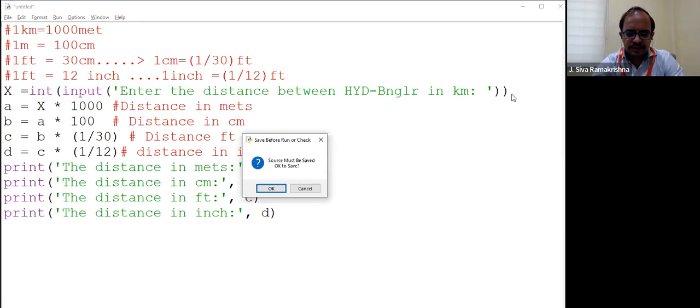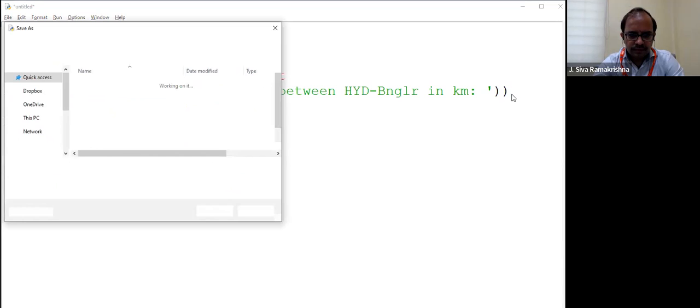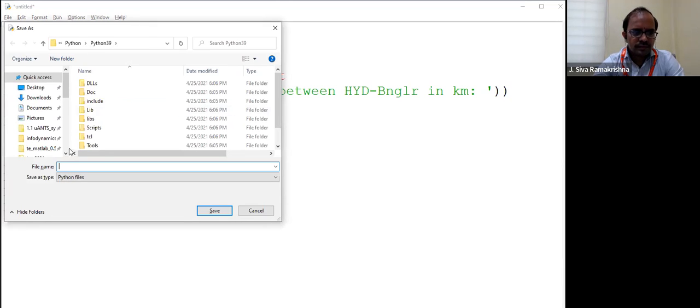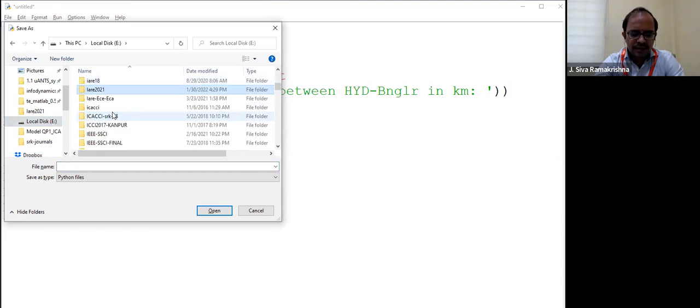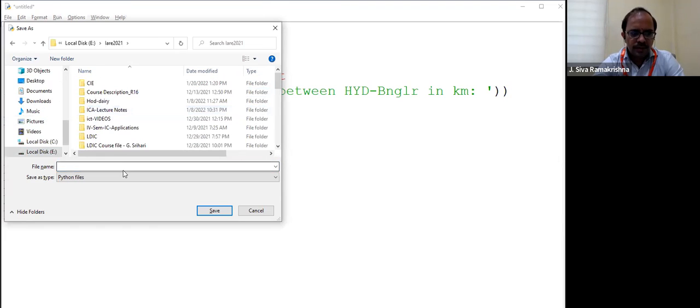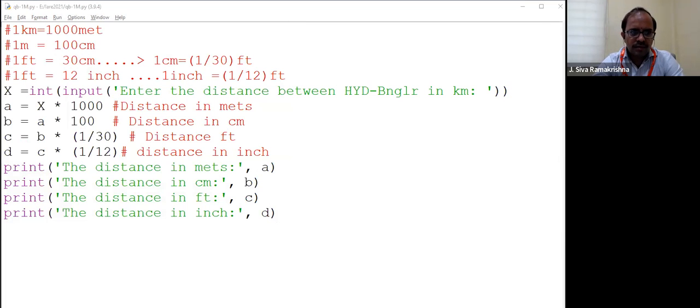So let me save this. See, I'm not going to discuss all the programs in the question bank. It is just a kind of support from me, so you need to practice. So this is the question bank discussion on first module. You can ask me if you have any doubt. Let me share my screen. I'm running this program.